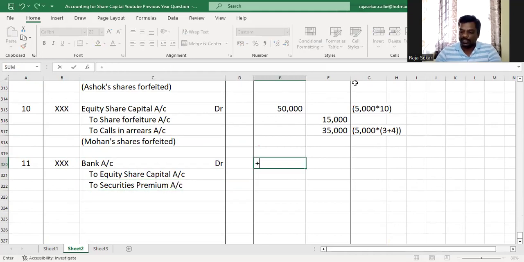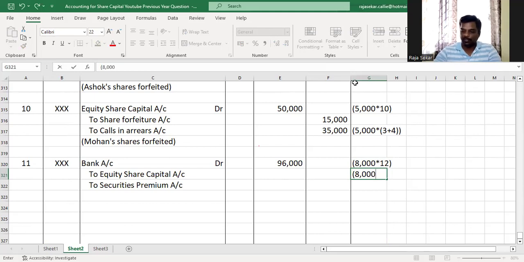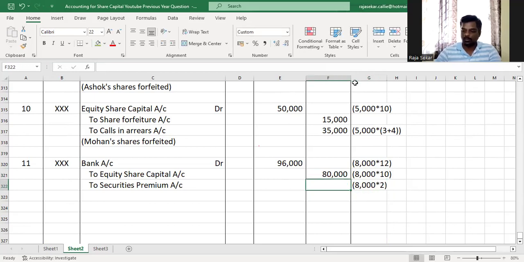So we reissued 8,000 shares for rupees 12 per share. So that will be 8,000 into 12, the amount received by the company. And equity share capital, the shares are being considered as fully paid up. Am I right? So fully paid up means face value paid up. So it will be 8,000 into 10, 80,000. And the amount of premium received is 8,000 into 2, which is 16,000.